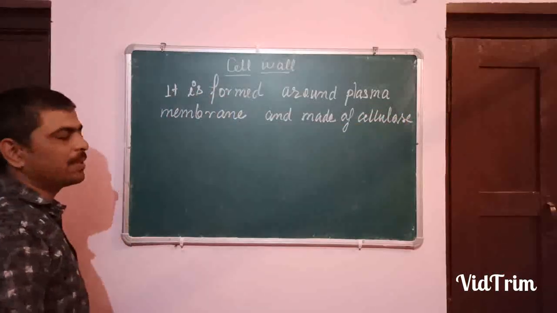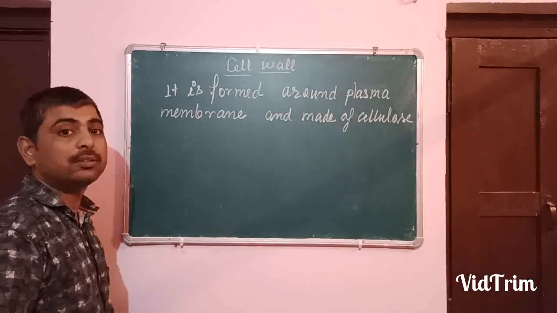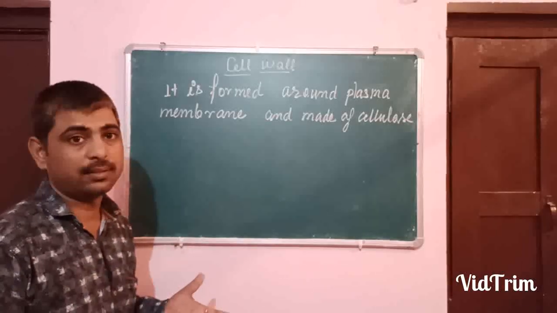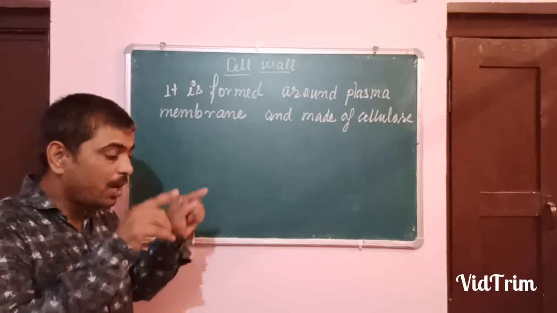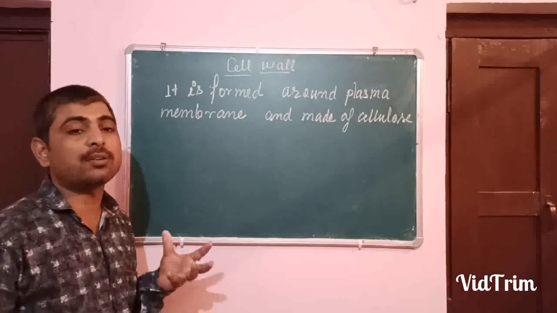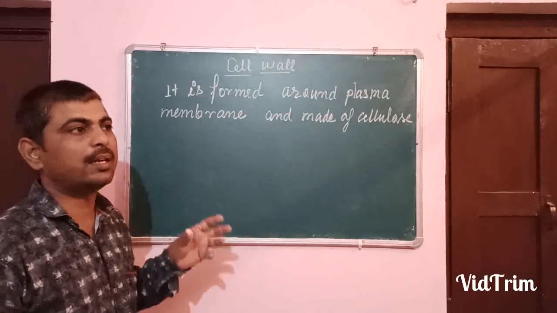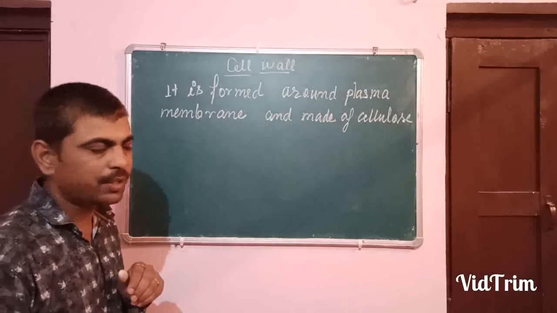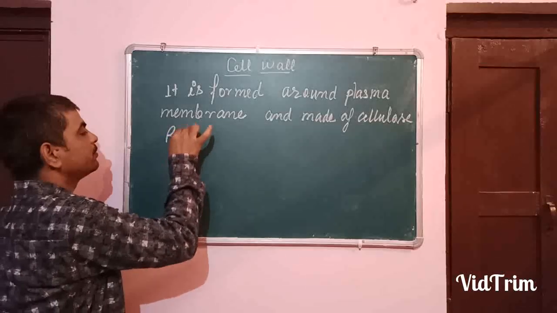Do you know who discovered the cell wall? Remember who discovered the cell? Robert Hooke. And what did he see in his discovery? He saw a wall-like structure, a small room-like structure enclosed in a wall-like structure, and that structure is called cellular body.